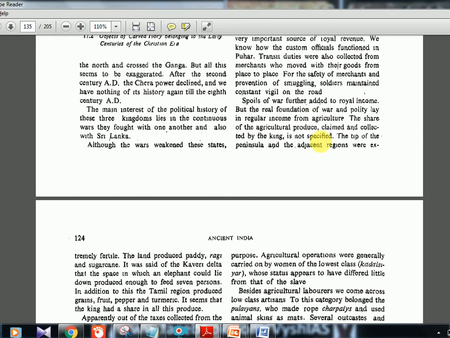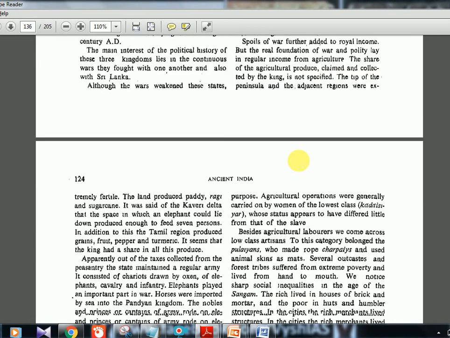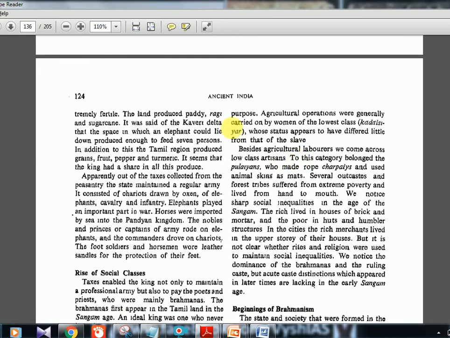There is no measurement given here, but there was some tax collection. The tip of the peninsula and the adjacent regions were extremely fertile. The land produced paddy, ragi, and sugarcane. It is said of the Kaveri Delta that the space in which an elephant could lie down produced enough to feed 7 persons. So they are telling about that huge richness in their agriculture, collection of food items and storing and all these things. The Tamil region also produced grain, fruit, pepper, turmeric.